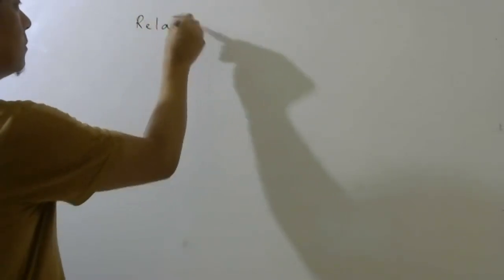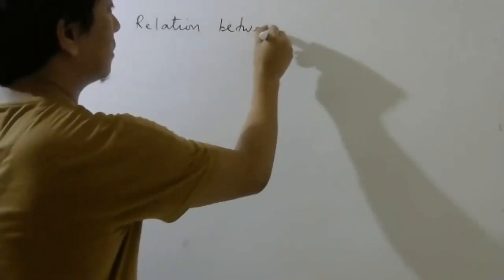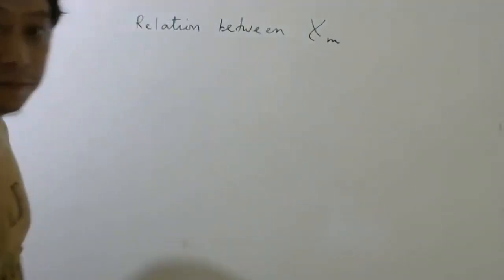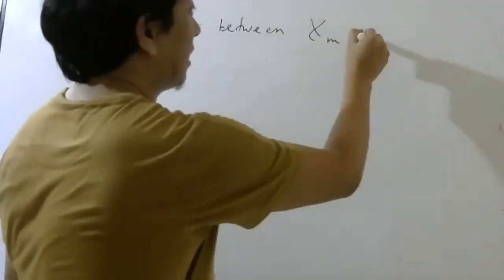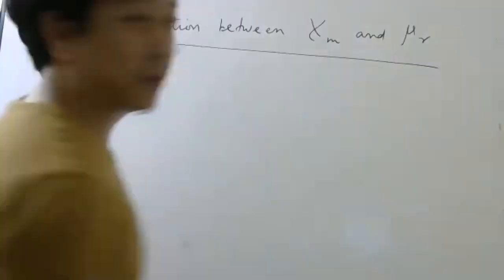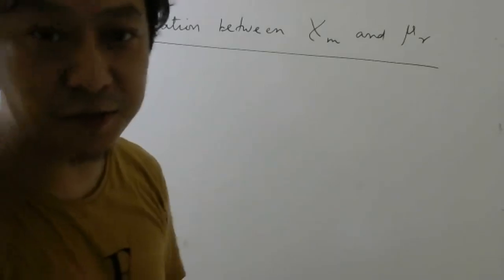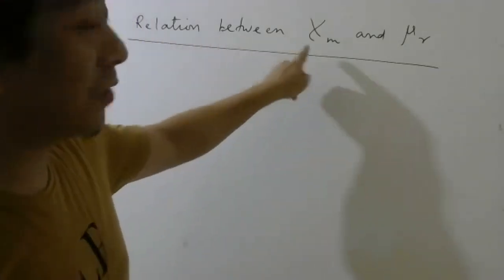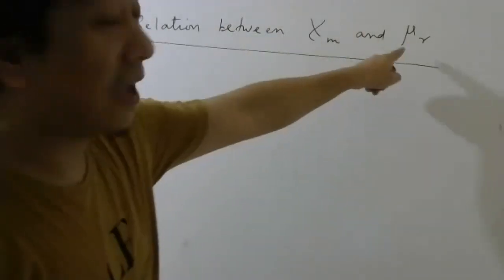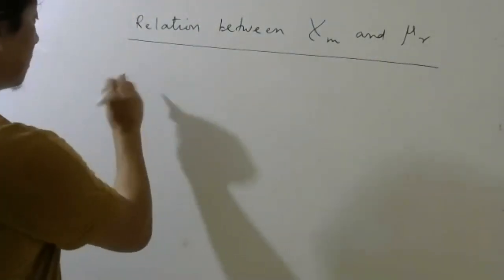Finally, I want to derive one relation between magnetic susceptibility and relative permeability, because both belong to a medium. So if there is any relationship, it would be nice to know. What is the relation between magnetic susceptibility and relative permeability? For that, look here.